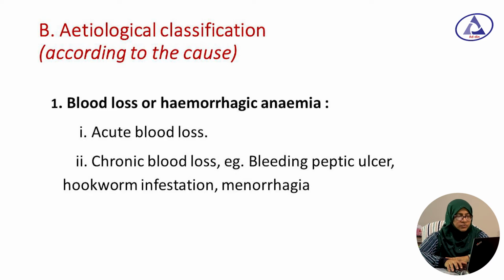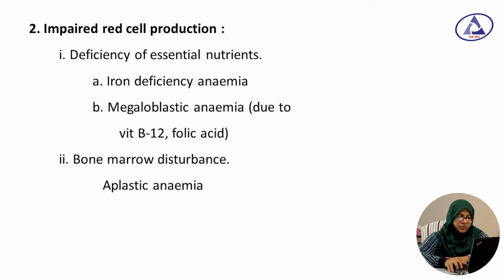Now etiological classification according to the cause. Blood loss or hemorrhagic anemia occurs due to acute blood loss or chronic blood loss, due to bleeding peptic ulcer, hookworm infestation and menorrhagia. Impaired red cell production due to deficiency of essential nutrients, like iron deficiency anemia, megaloblastic anemia due to vitamin B12 and folic acid deficiency. And number 2, bone marrow destruction, that is aplastic anemia.